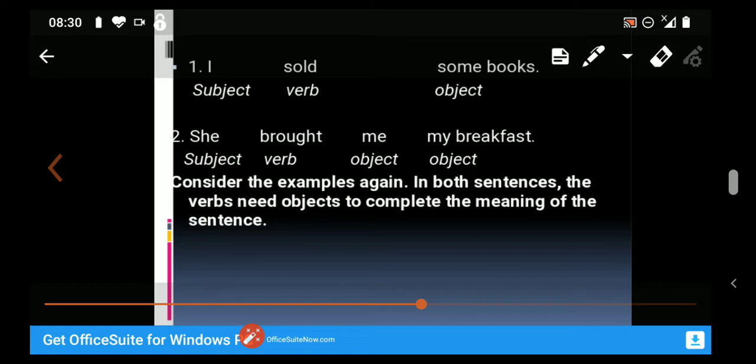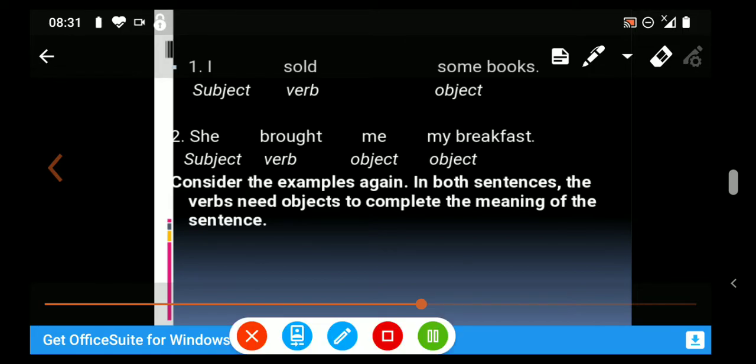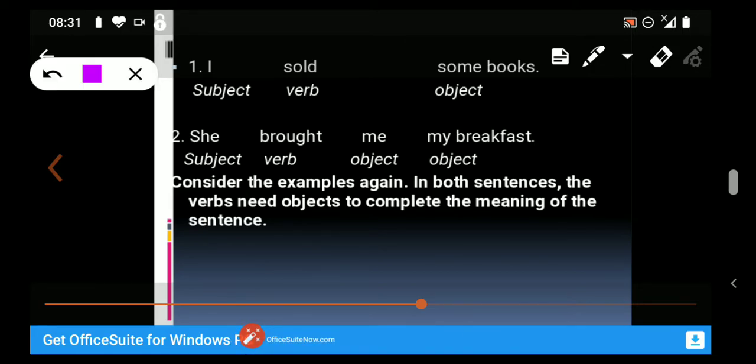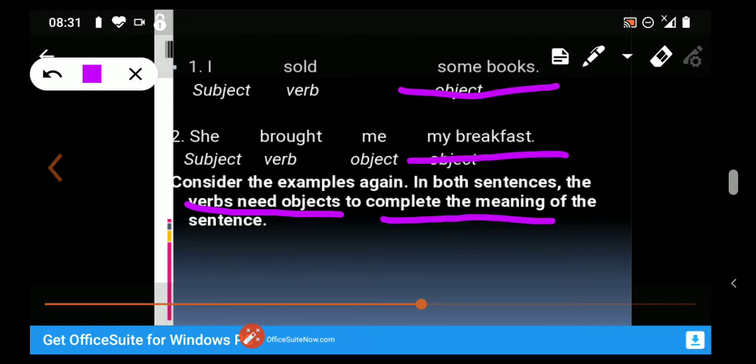Now students, consider the examples again. See both sentences. In both sentences, the verbs need objects to complete the meaning of the sentence. See, I sold. What did I sell? Some books. She brought me. What did she bring me? My breakfast. So, see both the examples. In both sentences, the verb needs objects to complete the meaning of the sentence.